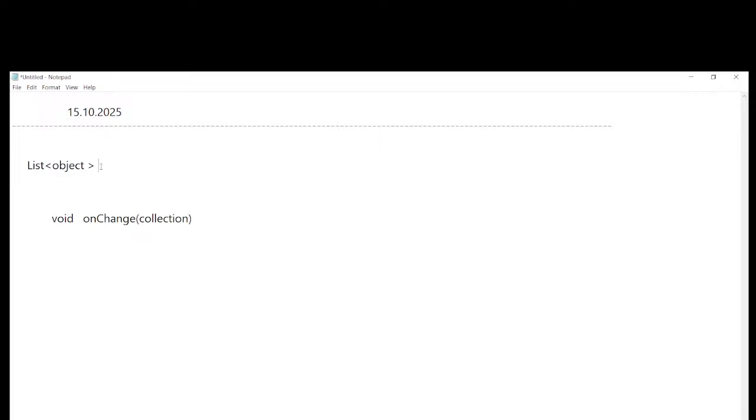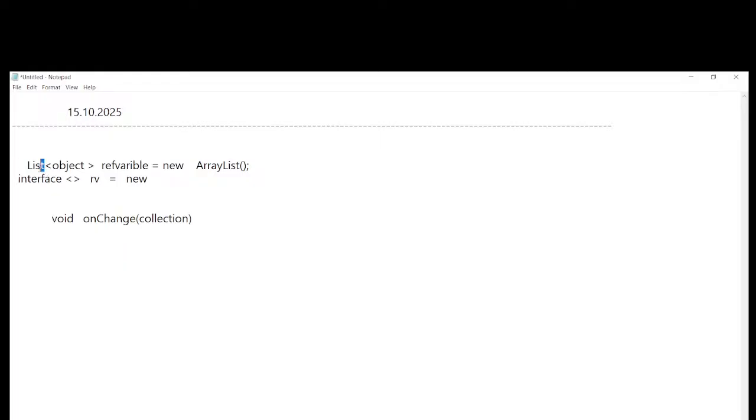Alright, so List, the object, and the reference variable equal to new keyword, and List is one interface, right? Interface, generics, reference variable equal to new keyword, and here I have to give the implementation class of List. What is that? Well, let me take ArrayList. ArrayList is one class. This class implements the List interface, right?